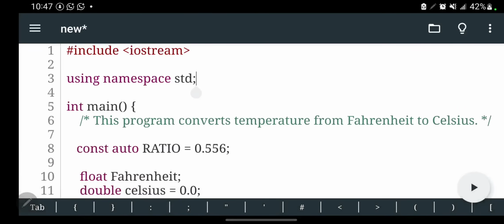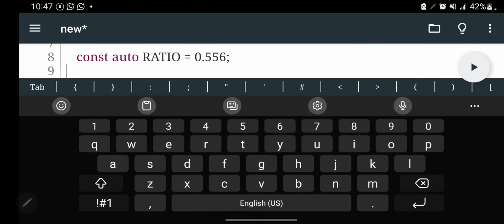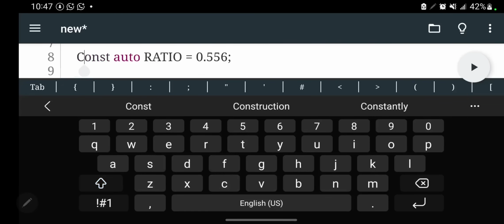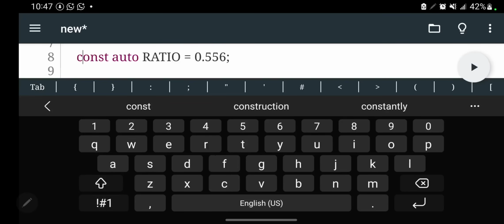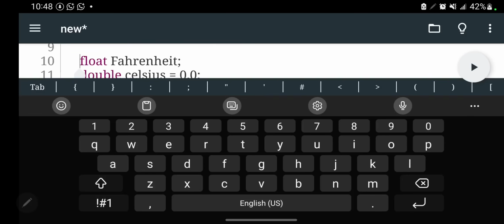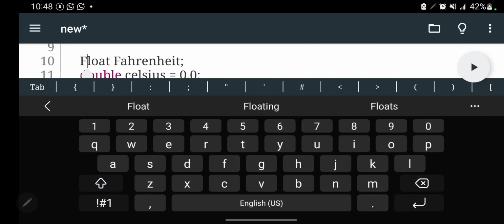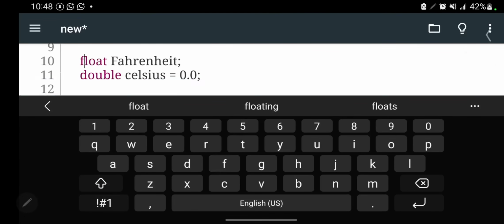I just want to point out something. The words that are colored like this are recognized by C++. You can see C++ itself changes color whenever you write something. For example, if I was to change this const and begin with a capital letter C, you will find that it's not changing color. The case is important, it is case sensitive. Even when they are marking you, they will look for these cases. Like float, you cannot write it like this. You will have to write the small letter like that.